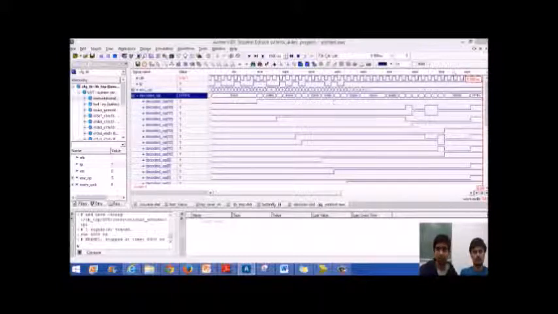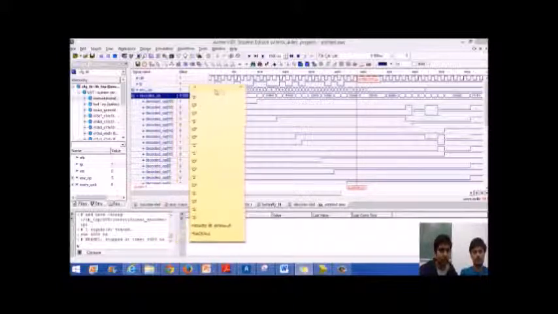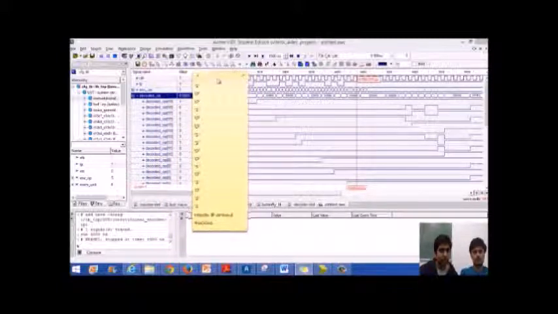Here we see our simulation results. We try to monitor this result at around 4600 nanoseconds. The output which we obtain should match with the input.